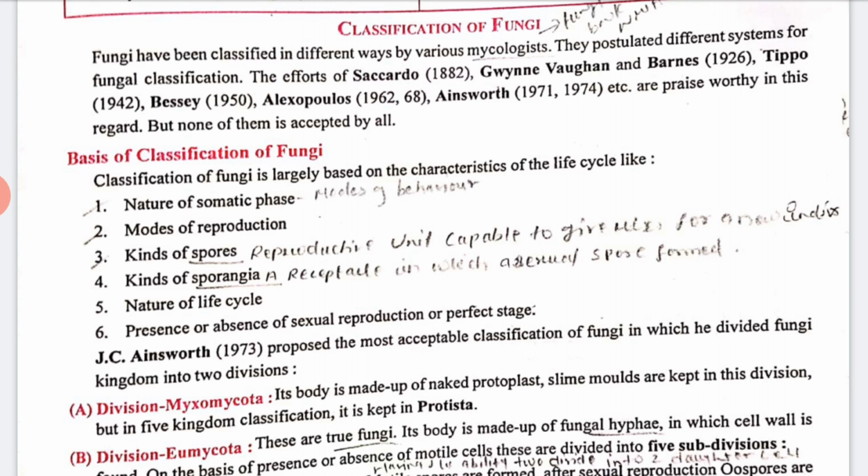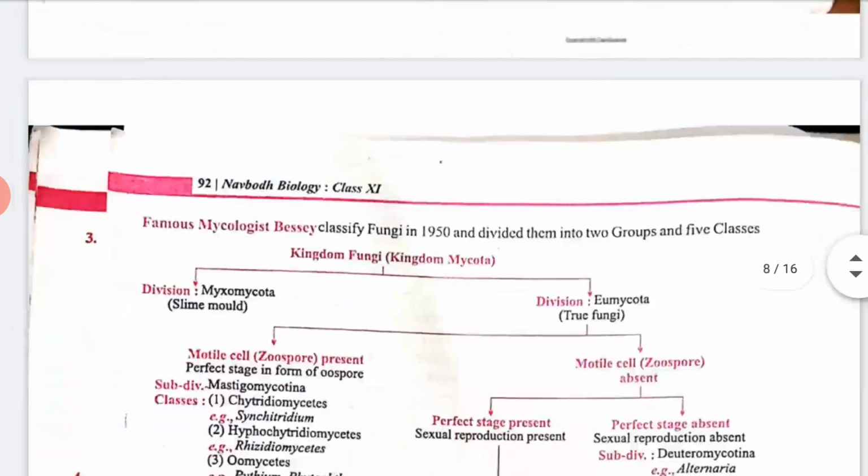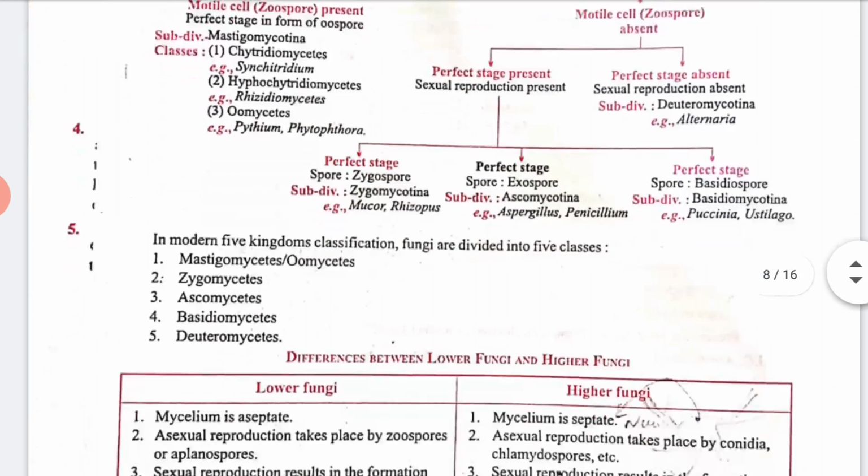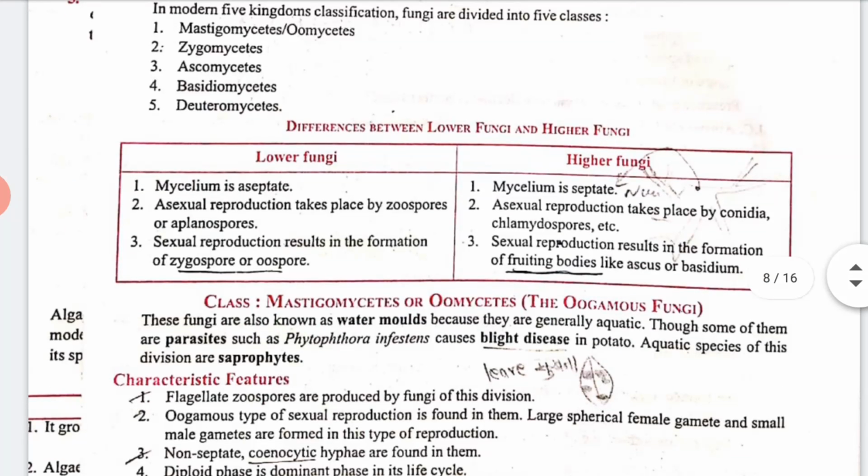So here you can see, I'll show you the division and the kingdom. This is Kingdom Fungi, Mycota. You can see the divisions also, right? Motile cells, zoospores, presence or absence, on the basis of, right? Now perfect stage. Again we have the difference between lower fungi and higher fungi, and they are divided on the basis of lower and higher fungi.